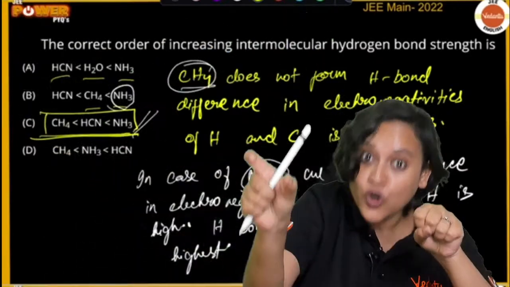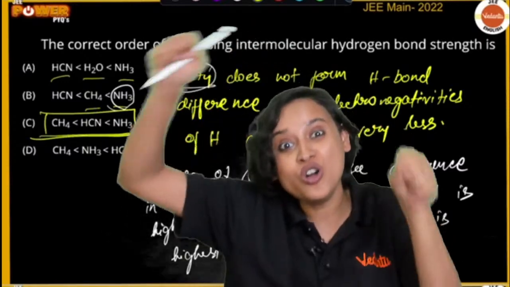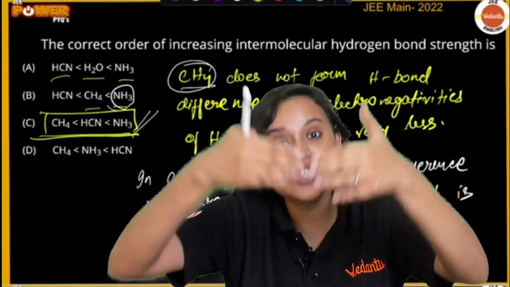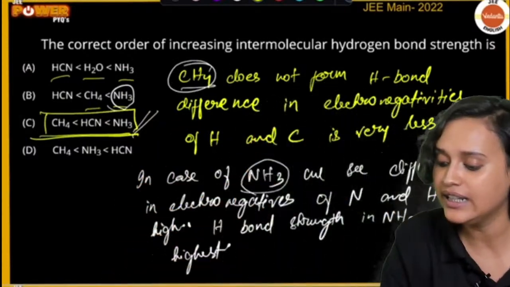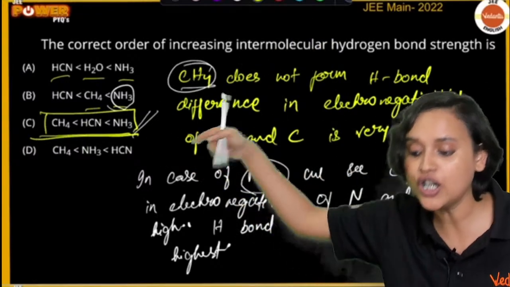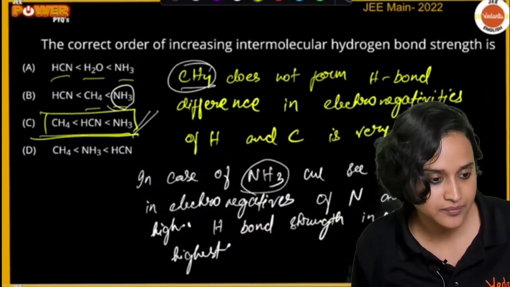Nitrogen comes before oxygen, so hydrogen and oxygen have an even more electronegative difference, and that is why the hydrogen bonding is even stronger. So ideally, even more than NH3, water should have the intermolecular hydrogen bonding strength.